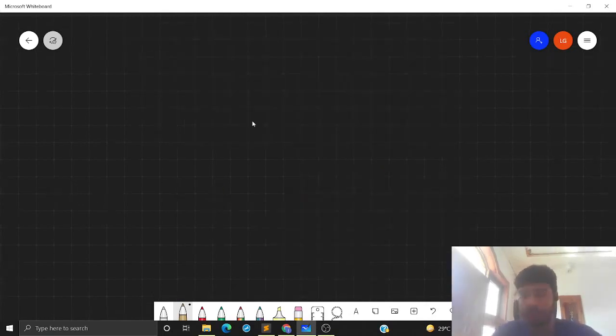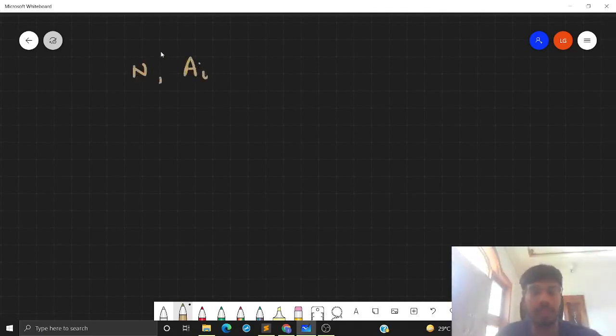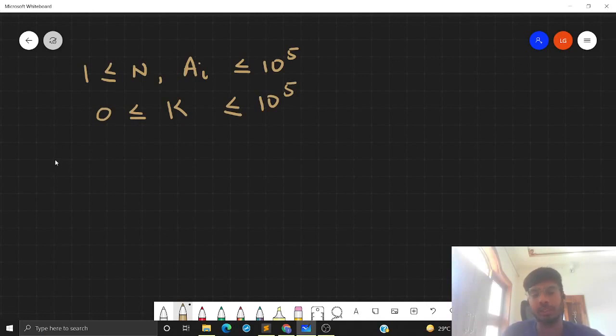Before going through the example, let's first see the constraints that are given in this problem. So n and A_i represent the number of elements of the array and their values. Both n and A_i will range from 1 to 10 raised to the power 5, and we are also given that k would go from 0 to 10 raised to the power 5. So these are the constraints that we are given for the complete problem.